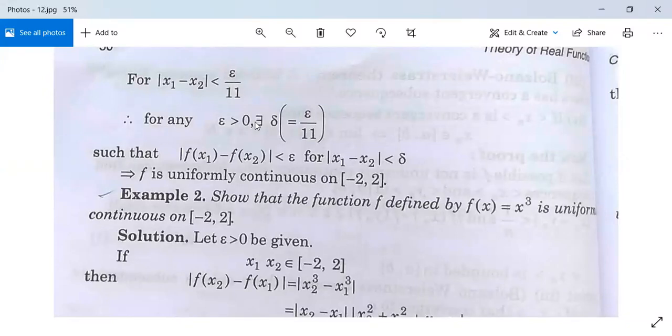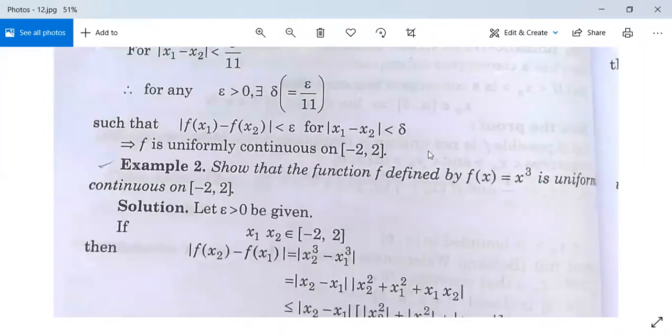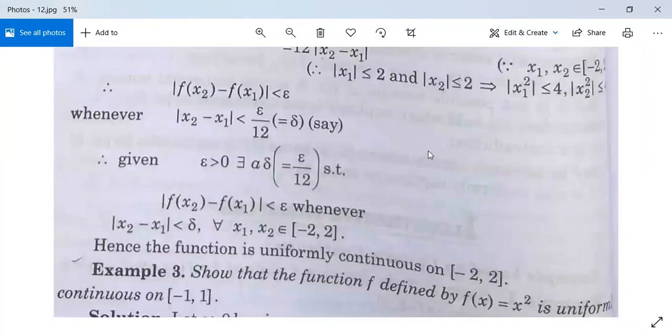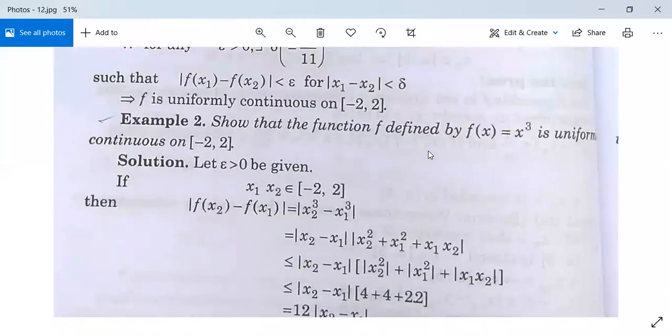Therefore for any epsilon greater than 0, there is delta. Suppose this delta is epsilon by 11. Thus mod f(x1) minus f(x2) is less than epsilon for mod x1 minus x2 less than delta. It means f is uniformly continuous on closed interval minus 2 and 2. तो ये example solve हो गया. इसके बाद there is one more example, हम लोग उसको भी देख लें जल्दी से.